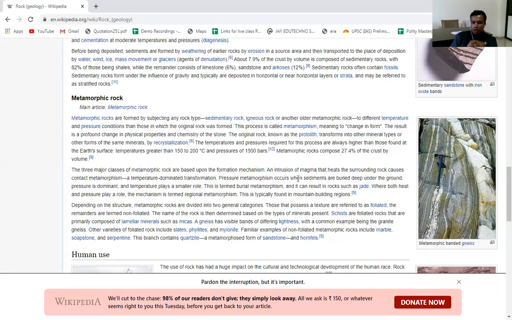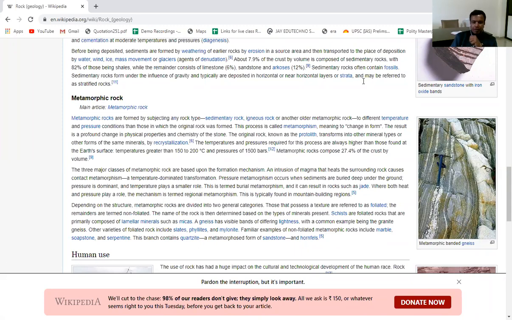Pressure metamorphism occurs when sediments are buried deep under the ground and pressure is dominant, and temperature plays a similar role. So both pressure and temperature are there, but the maximum role is of the pressure. Such type of metamorphism is called pressure metamorphism, and this is termed as burial metamorphism. It can result in rocks such as jade. Jade is an example of a metamorphic rock where both heat and pressure play a role. The mechanism is termed as regional metamorphism.